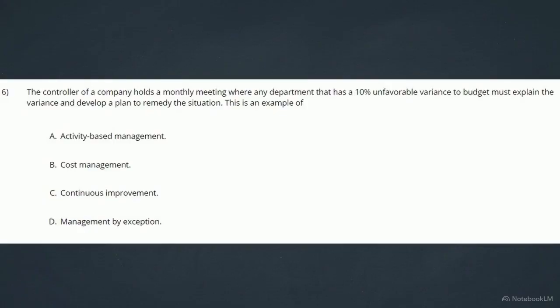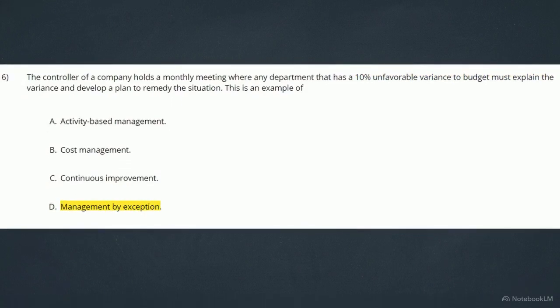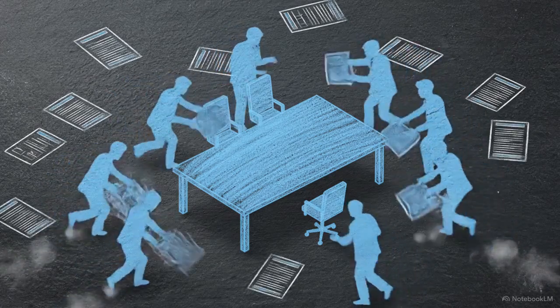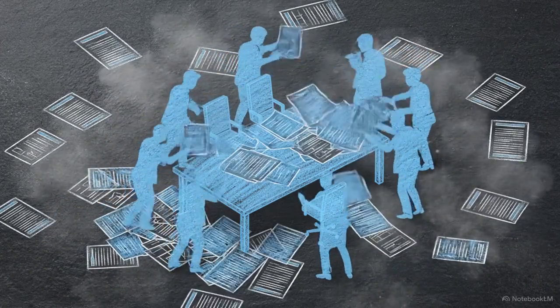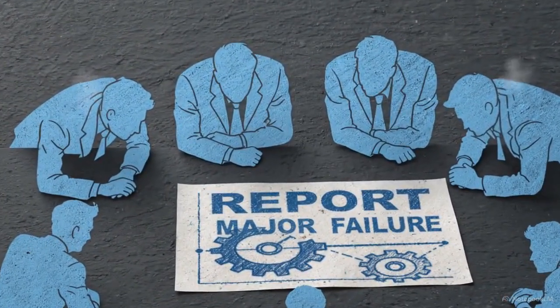Look at this scenario, where a controller holds meetings solely for departments with a 10% unfavorable variance. This is the core operational philosophy enabled by variance analysis. Management by exception. Executive attention is finite. This practice protects it by ignoring operations performing within expected limits, focusing time and energy solely on significant deviations.